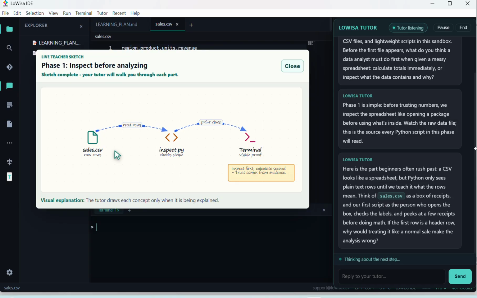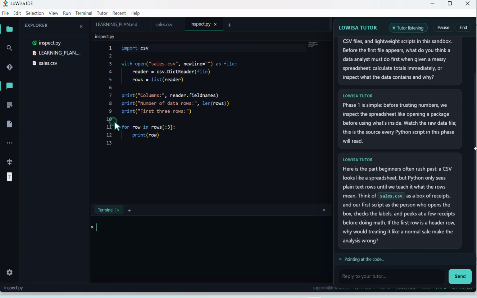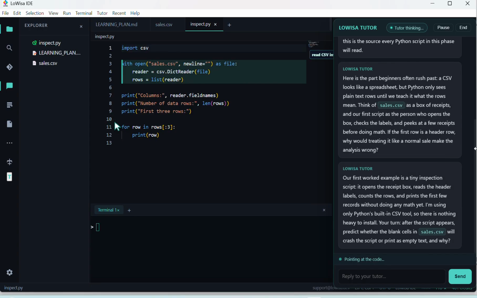A CSV looks like a spreadsheet, but Python only sees plain text rows until we teach it what the rows mean. Think of sales.csv as a box of receipts, and our first script as the person who opens the box, checks the labels, and peeks at a few receipts before doing math. If the first row is a header row, why would treating it like a normal sale make the analysis wrong?